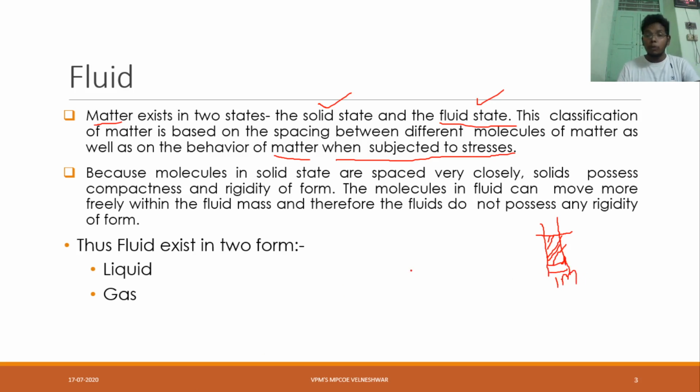Now I will take one more bottle, or you can say one more jar or collection tank, that one is up to 1.5 meters. Now one more water bottle I will take.